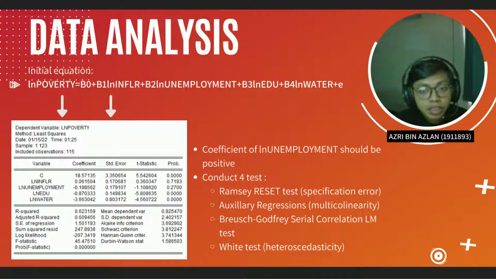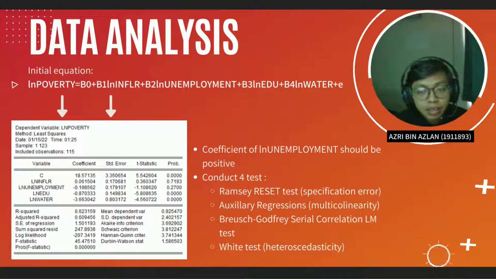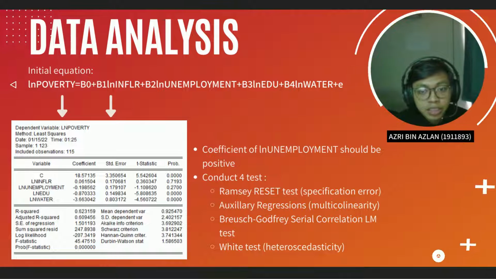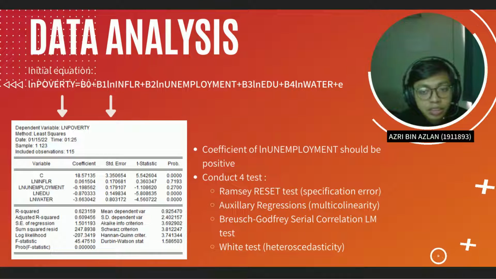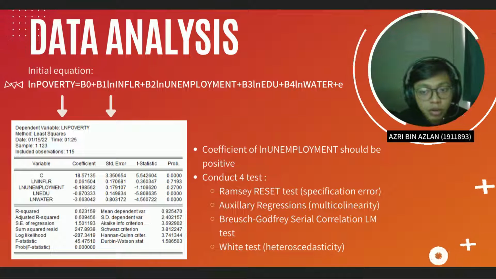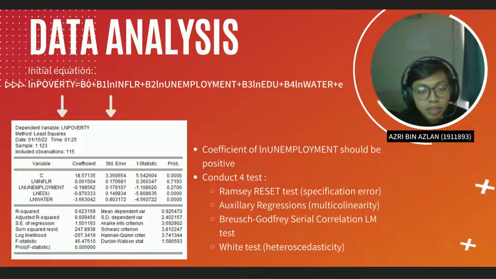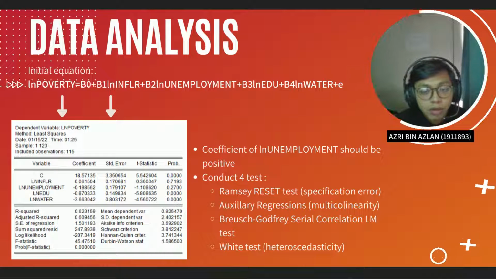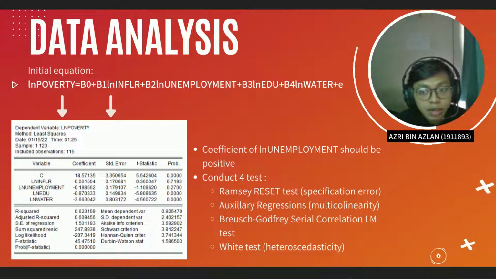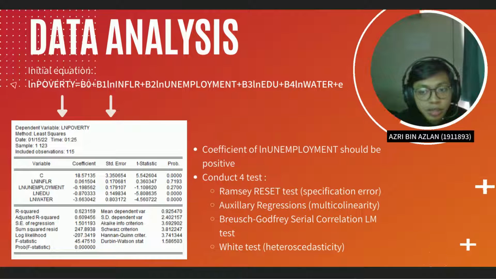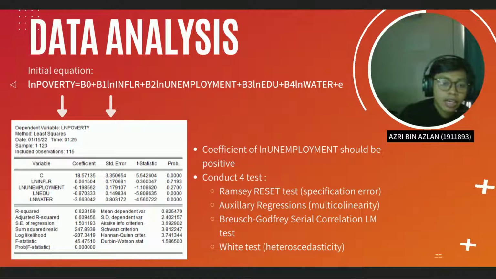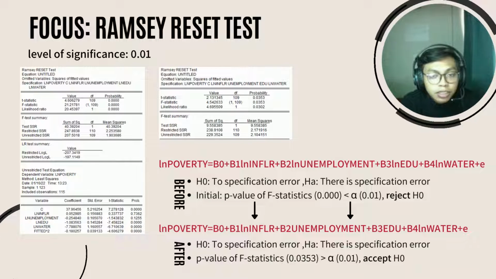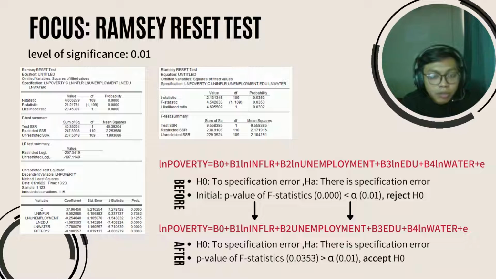So as we can see here in the result, when we estimate this equation using the OLS method, we see that there's an opposite from what our theory stated in terms of unemployment, which is the coefficient should be positive. So we might have an error in terms of our functional form. Therefore, we conduct four tests, which are Ramsey RESET test, auxiliary regression, Breusch-Godfrey serial correlation LM test, and also White test. Alright, let's focus on Ramsey RESET test, and our level of significance is 0.01.